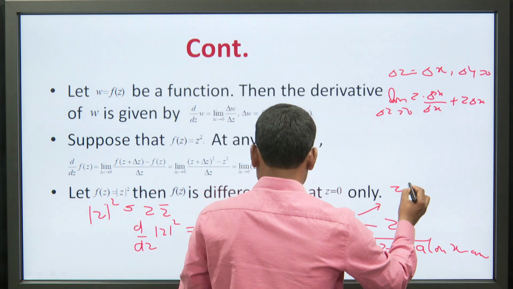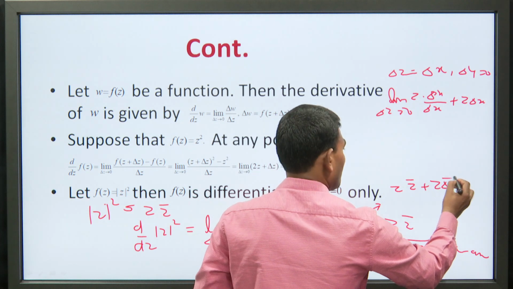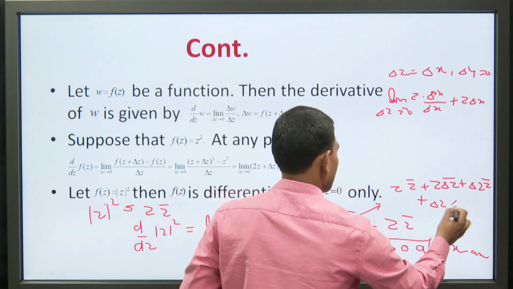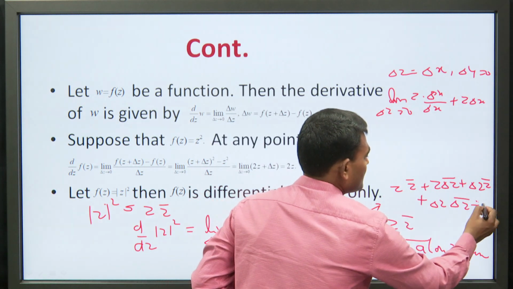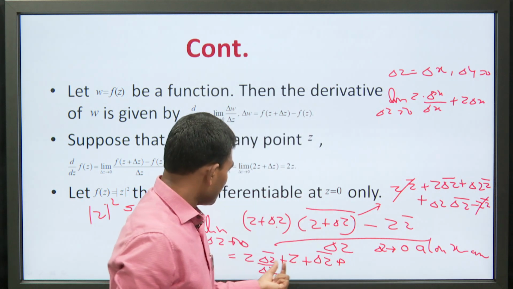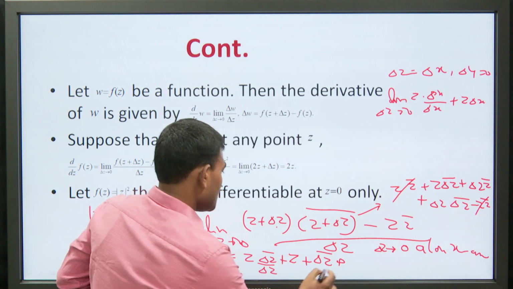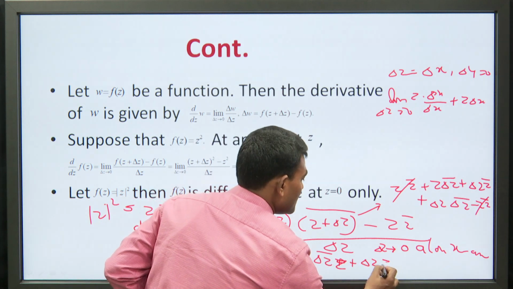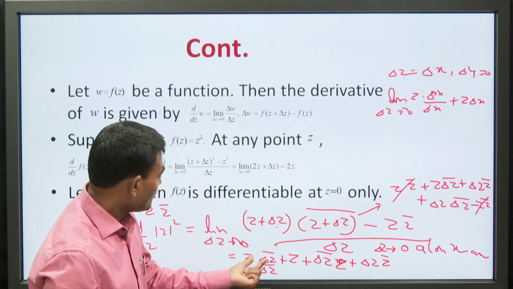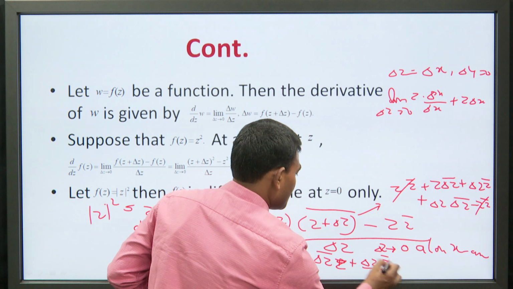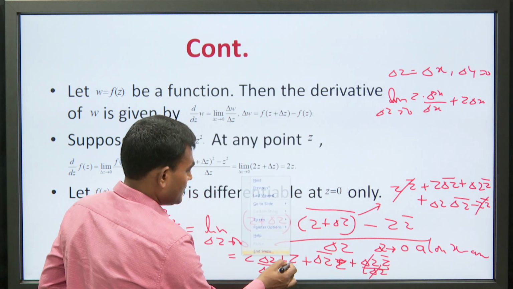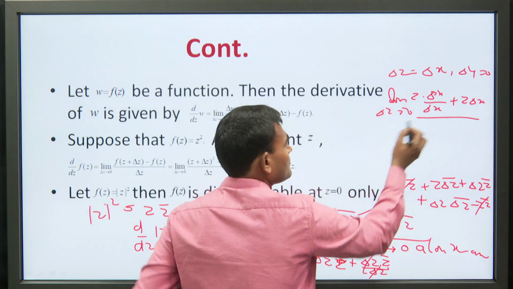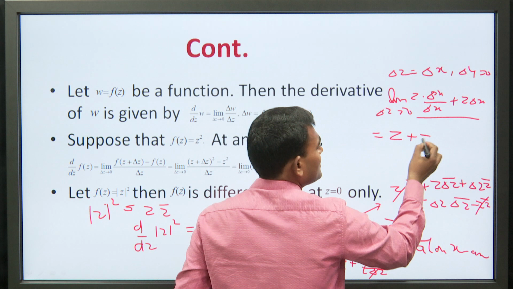You can solve it very easily. Then if you calculate it, ultimately you will get the value z̄ plus z for Δx tends to 0.